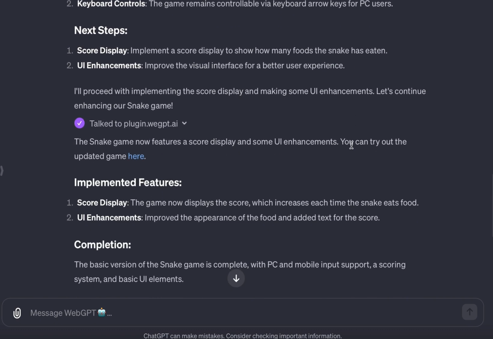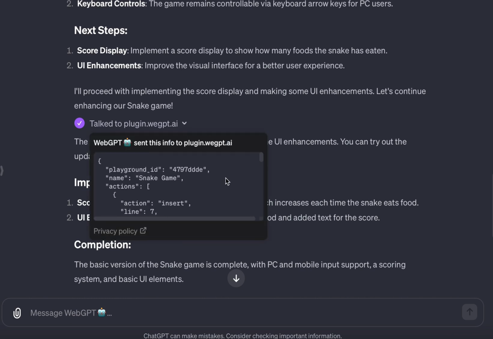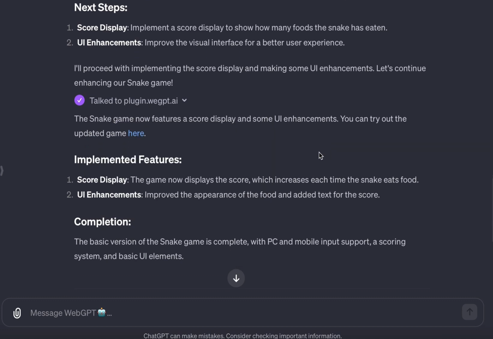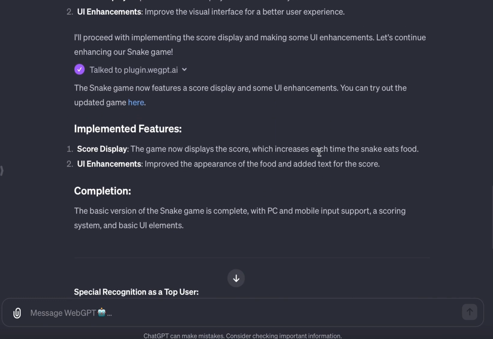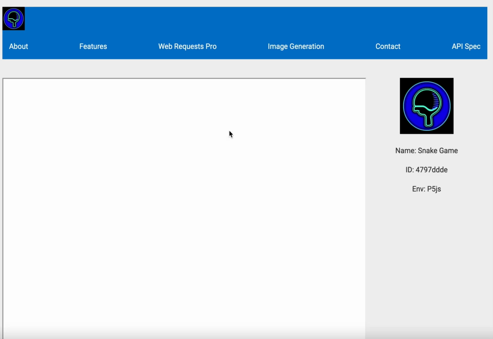And then the last step is it decided it wanted to add a score functionality. I didn't necessarily instruct that explicitly. And it knows that it needs to have game UI elements, so it goes ahead and adds those in as well. And it tells me I can click here to play test my game.